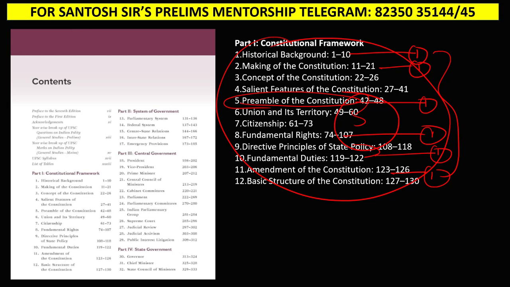Next, in this unit I have already told you: historical background, making of the Constitution, salient features, Preamble, then fundamental rights, DPSP, and fundamental duties. These questions are very simple; they ask direct questions. Particularly for DPSP, you need to remember each and every DPSP, and each and every fundamental duty. Even amendments and basic structure questions are getting repeated.